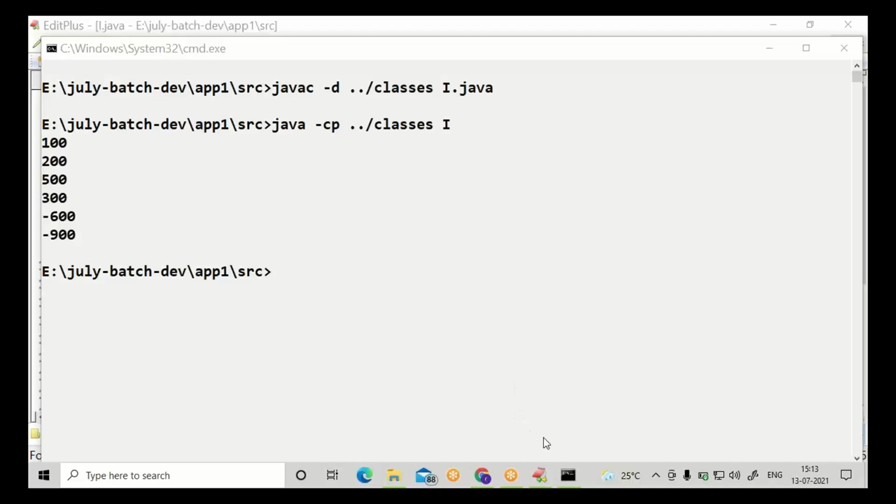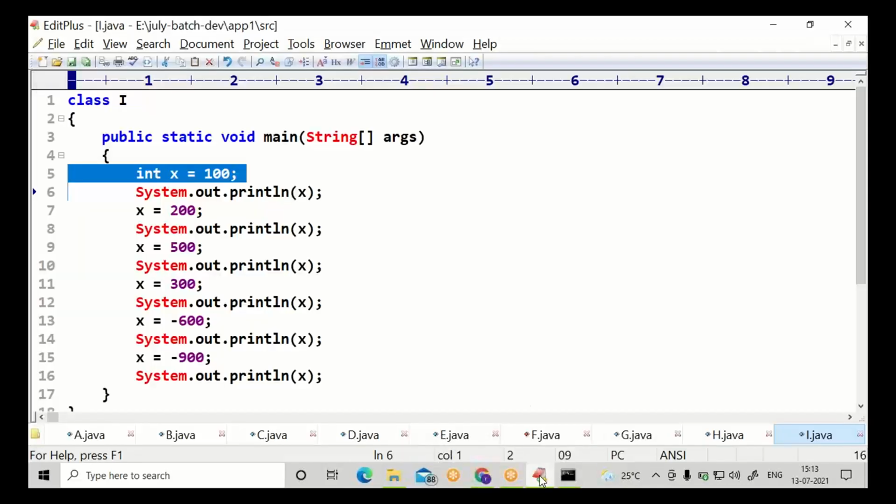We have seen almost every information related to variable. A variable should have a data type. You should specify what type of value we are going to store in this variable. That information is called a data type. Then definitely this container should have a name to refer again and again. Generally it is called an identifier.